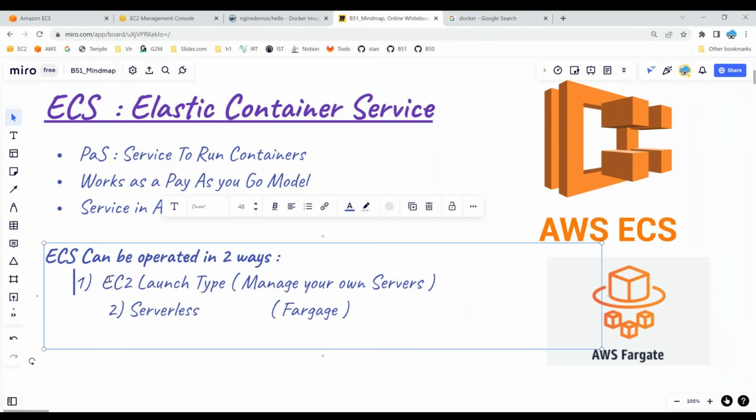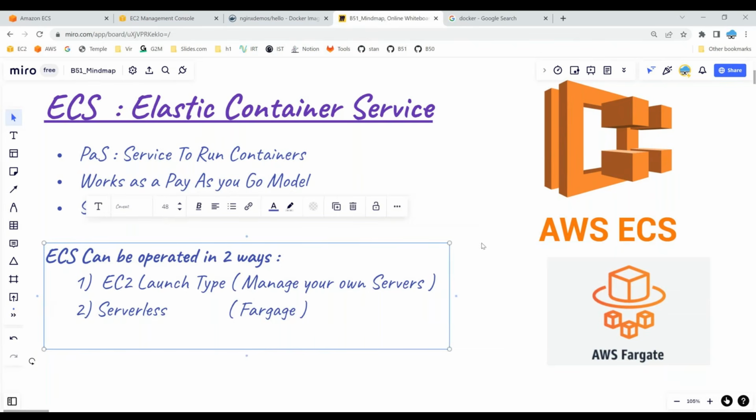If you want everything to be managed by Amazon 100%, you can go with the serverless approach. There won't be any servers, which means your responsibility for servers is zero. You don't maintain the servers; let Amazon manage it. That falls under the category of Fargate. Fargate is a serverless container running service and is one of the launch types in ECS. ECS can work either by you creating the servers and asking Amazon to maintain them on your behalf, though patching and everything else still comes under your responsibility, or alternatively, you can create your ECS cluster in the serverless approach.